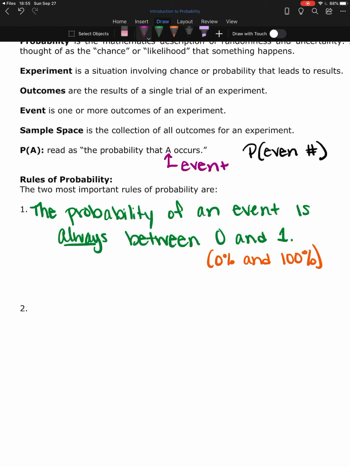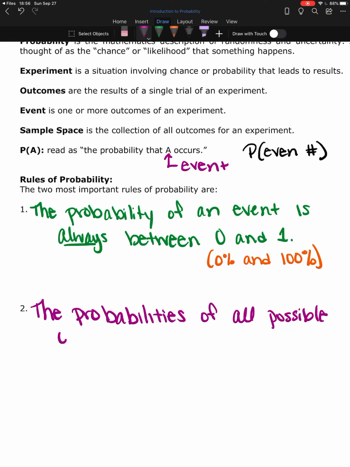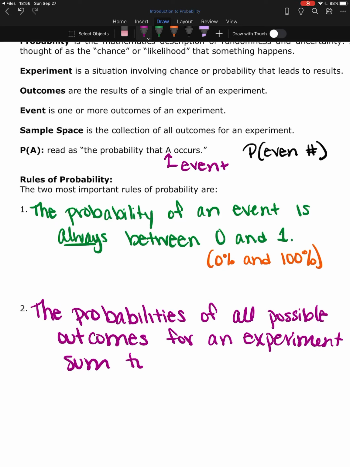The second most important rule is that the probabilities of all possible outcomes for an experiment sum to 1.